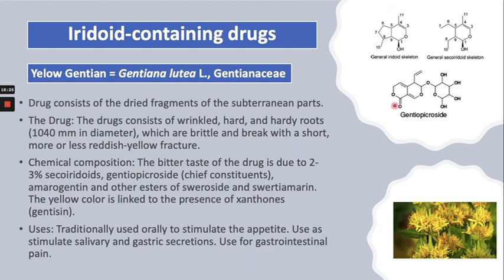These are the compounds. Basically, this is the general structure of the iridoid, and this is the general structure of the secoiridoid, which is the main constituent of the yellow gentian.